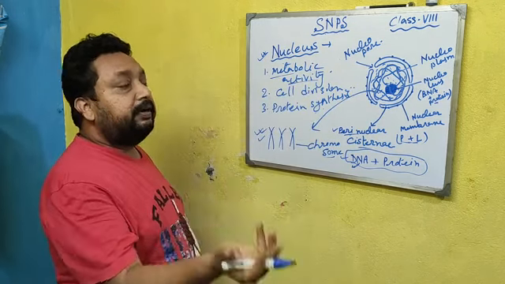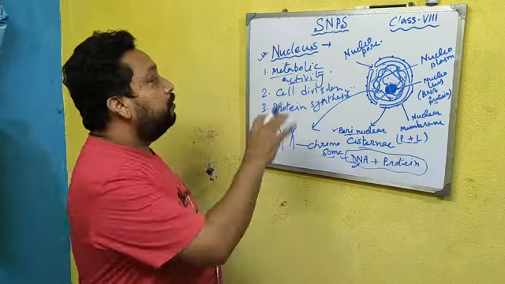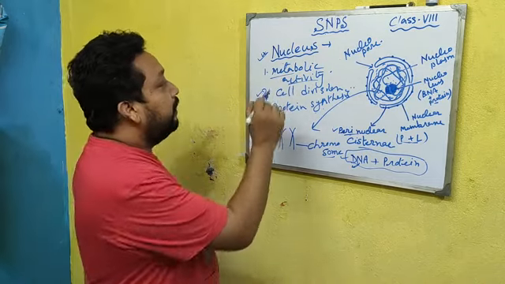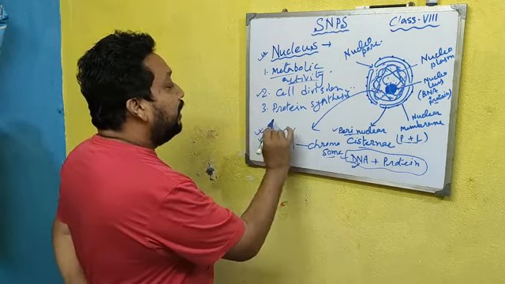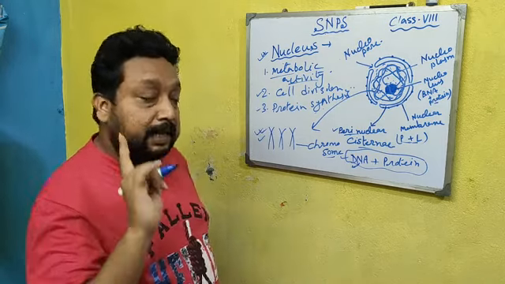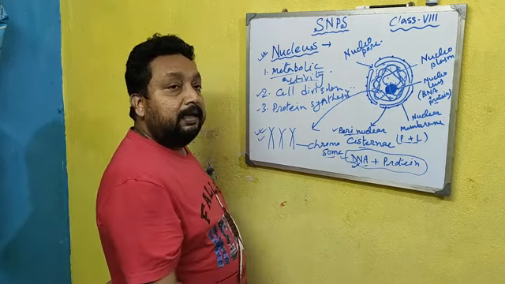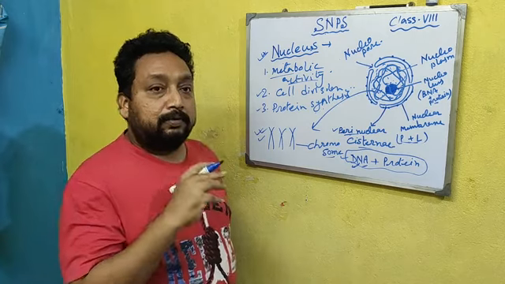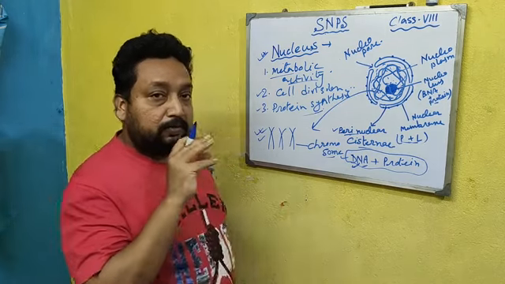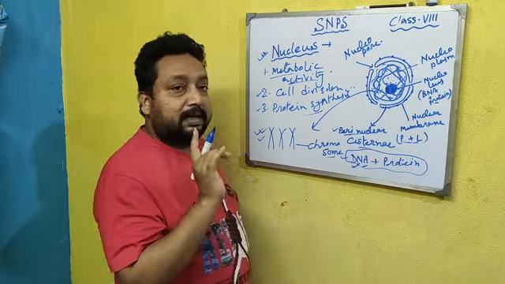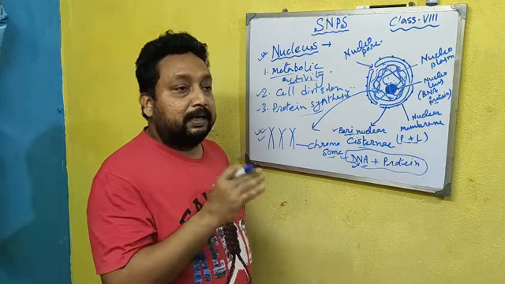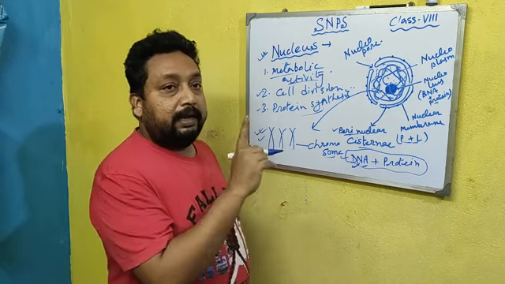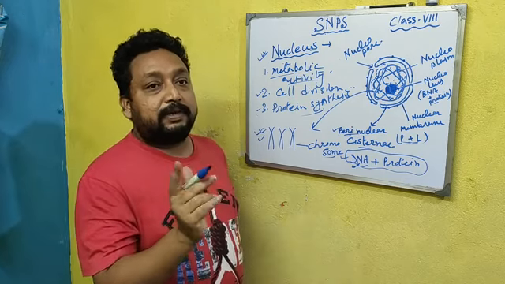Metabolic activity means different types of metabolism controlled by the nucleus. Second important, cell division is controlled by the nucleus. And third, it helps in protein synthesis, as it contains DNA in the form of chromosome. So DNA is the main part in the process of protein synthesis. For today's class, you have to write the answer, and for this week you have to prepare just three questions: cell wall, cell membrane and nucleus, the structure and function of each.